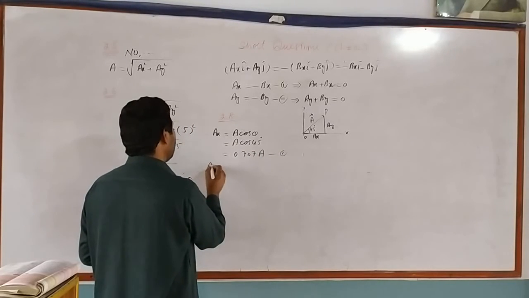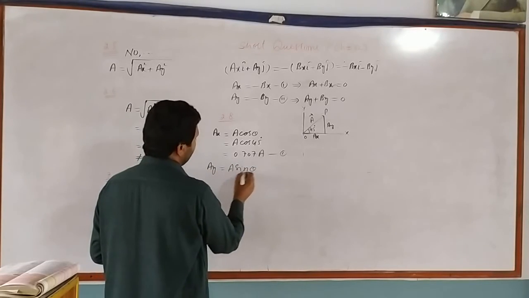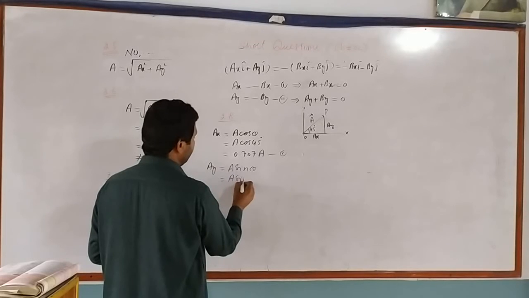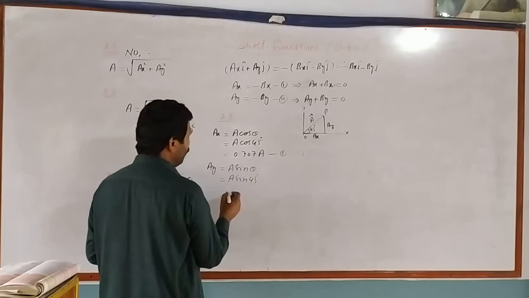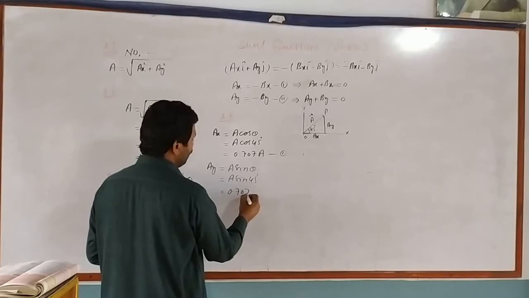Similarly, the y component of vector A is A sin theta, and sin 45 is also equal to 0.707.